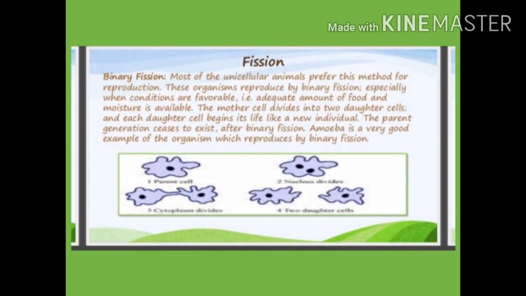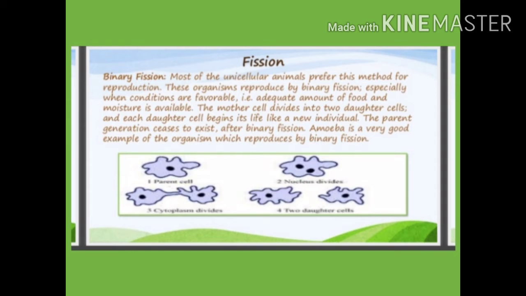Fission can also be defined as the splitting of a unicellular organism into two or more than two separate daughter cells. Now when we talk about fission, it is divided into two parts. One is binary fission and the second one is multiple fission. First of all, we will read about binary fission.